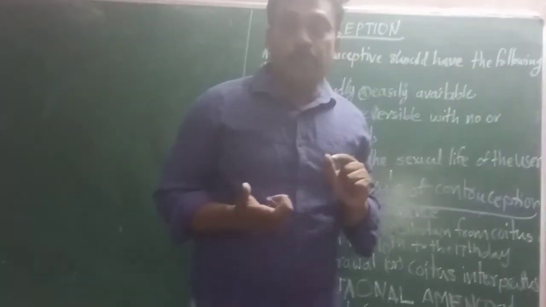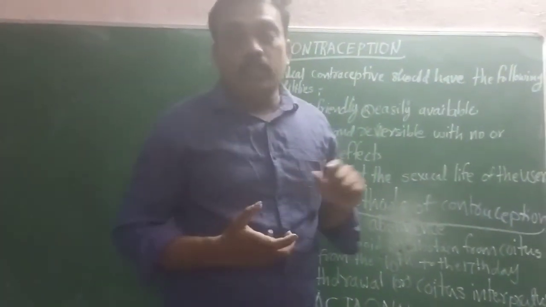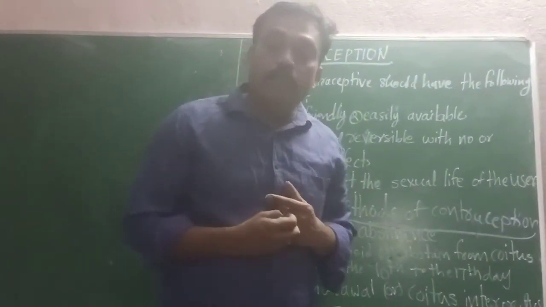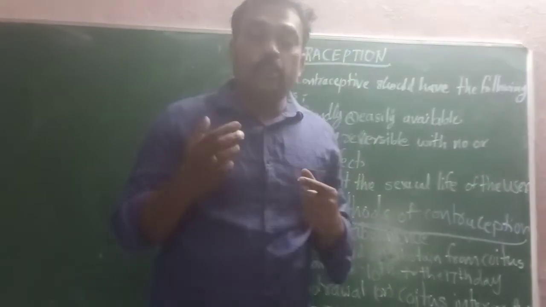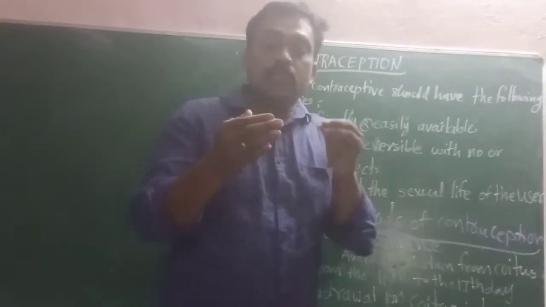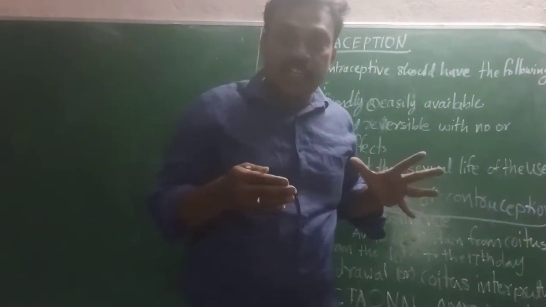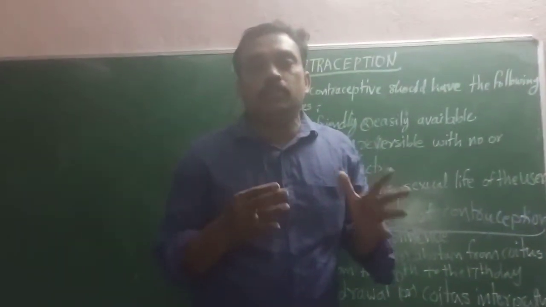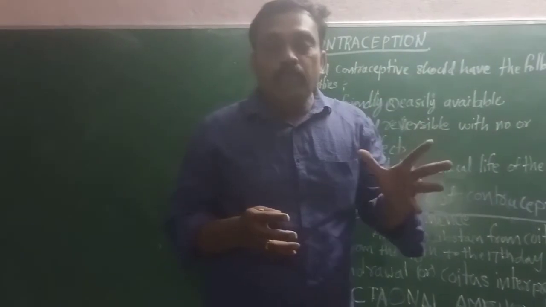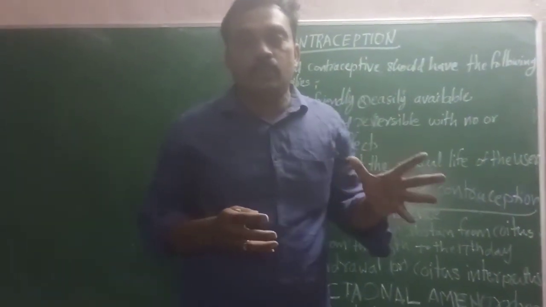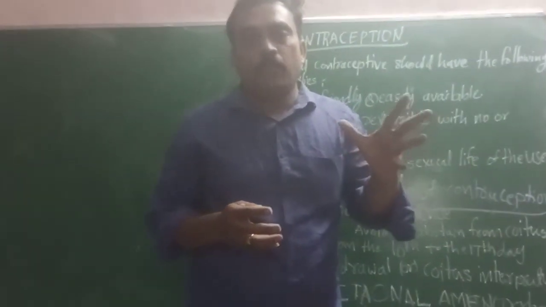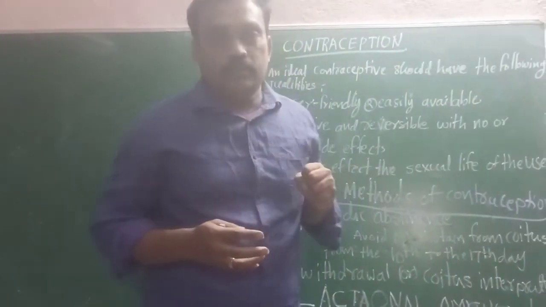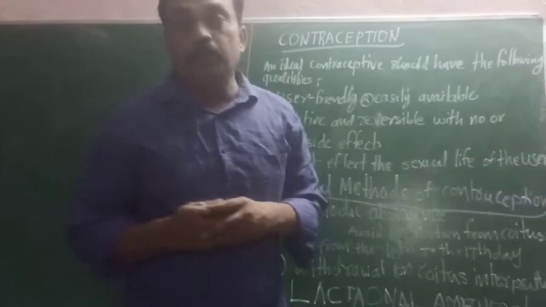Some methods are useful to stop spermatogenesis. Some methods are useful to kill sperms. Some methods do not allow sperm cells to enter the female tract. So these methods are useful for prevention of pregnancy. Birth control methods we can call contraceptive methods.